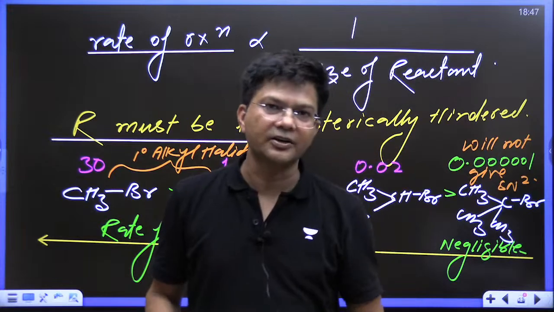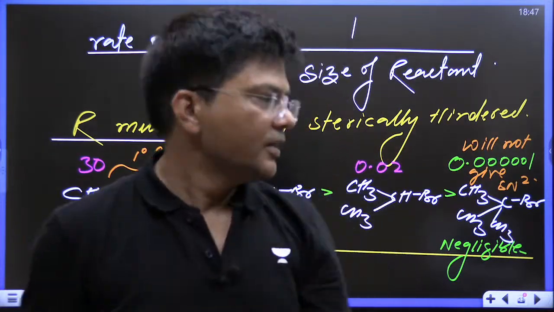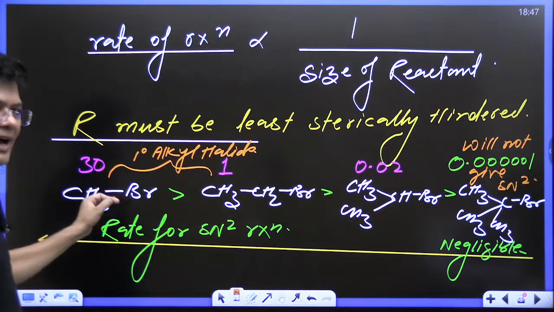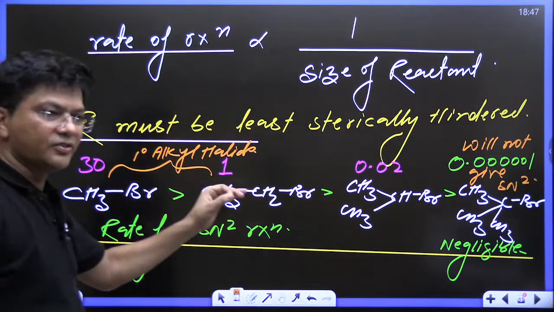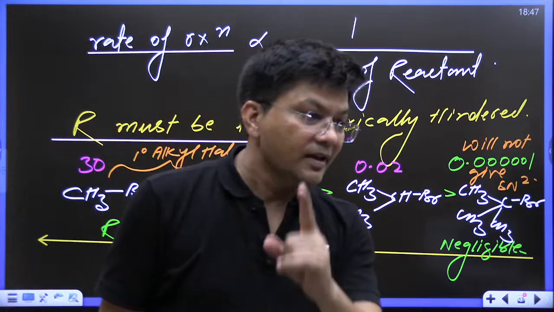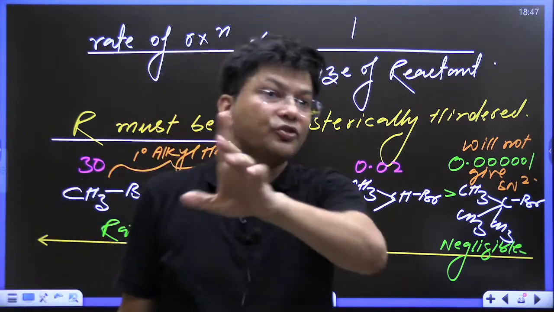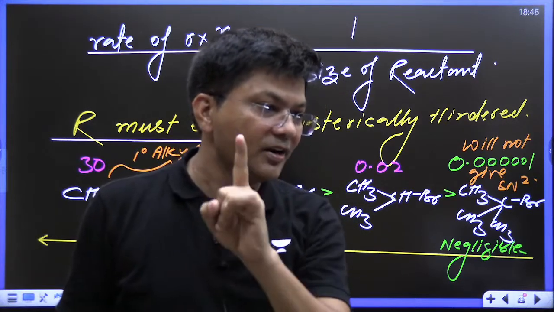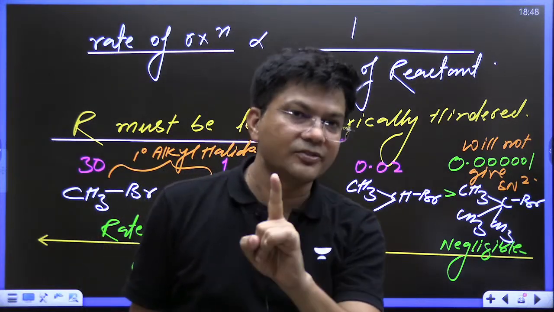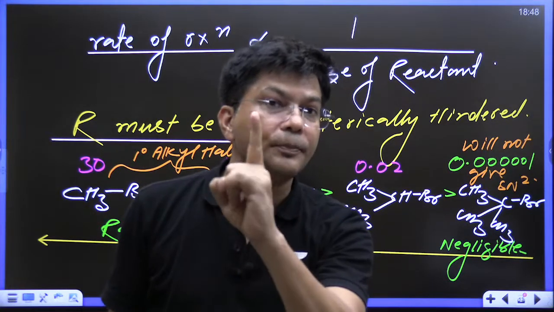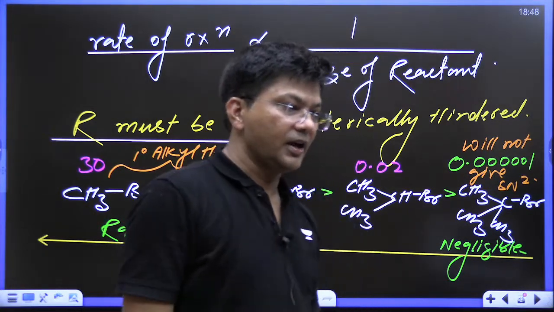Let me see, my dear kids. Are you getting it or not? That tertiary is not the choice, and the 1 degree alkyl halide is the best choice for SN2 reaction to take place. Yeah, SN2 reactions are inversely proportional to steric hindrance. Steric hindrance plays a role, yes. So the rate of SN2 reaction is inversely proportional to steric hindrance.